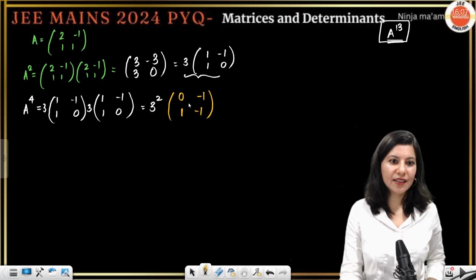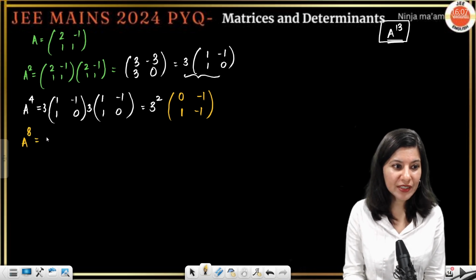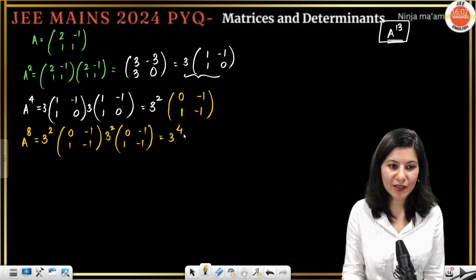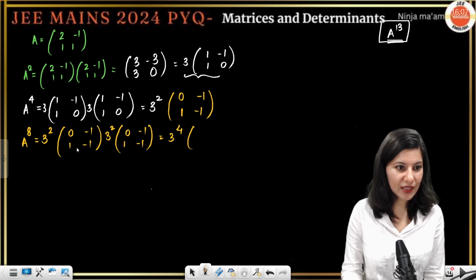Okay. Again, A raised to power 4 we are getting now same. A raised to power 8 we need to do by multiplying A raised to power 4 with itself. So 3 square 0 minus 1 1 minus 1. Correct. So this is 3 raised to power 4. And now again we have to do the same thing.